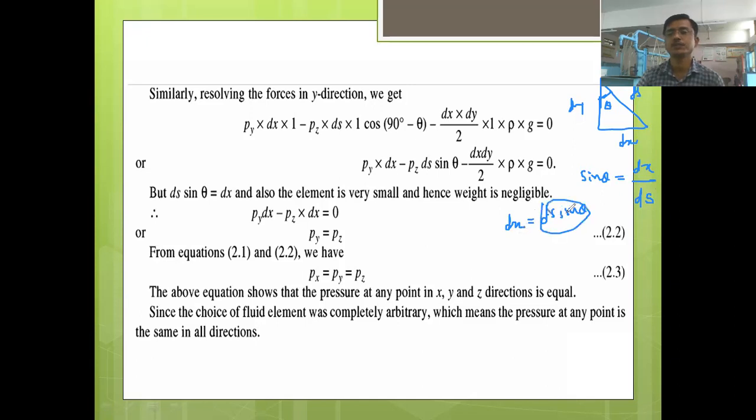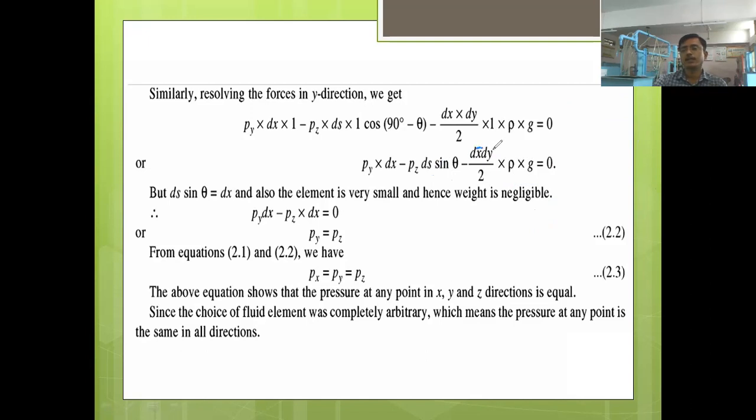So instead of this ds sin theta, we can write dx. Okay, and as the volume is very small, its dimensions are very small, we can neglect this weight component and take only this part. Okay, here we neglect it in the equation.